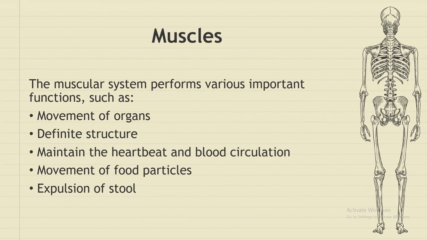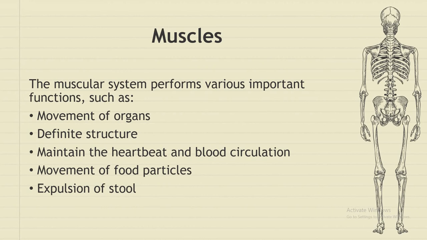Now if you talk about the muscles, the muscular system consists of different types of involuntary muscles of the internal organs and the walls of blood vessels, and cardiac muscles. Some voluntary muscles are also attached to the bones, and some involuntary muscles are attached to the internal organs. Together they perform various important functions, like movement of organs, placing the organs in an orderly manner, and also helping in balancing our body.